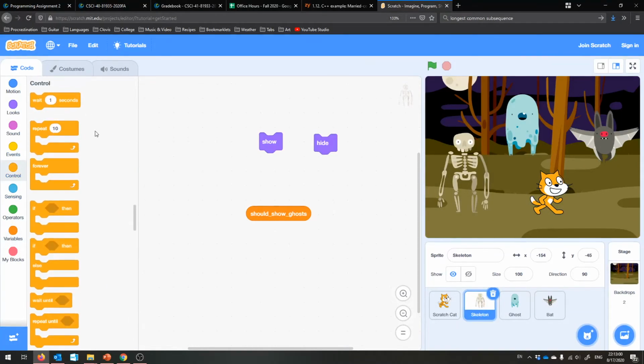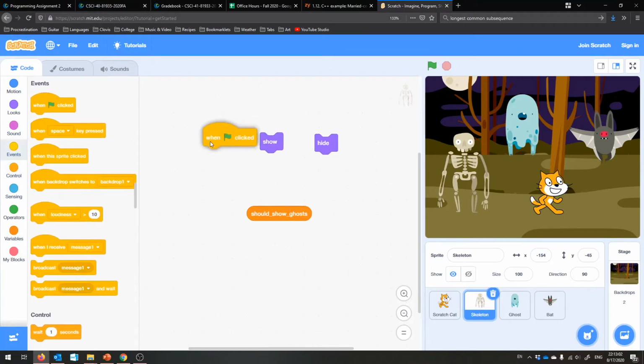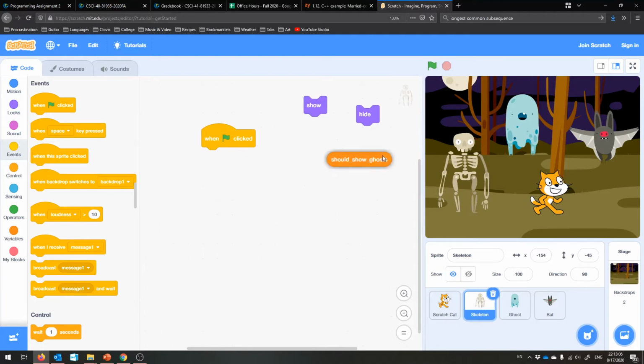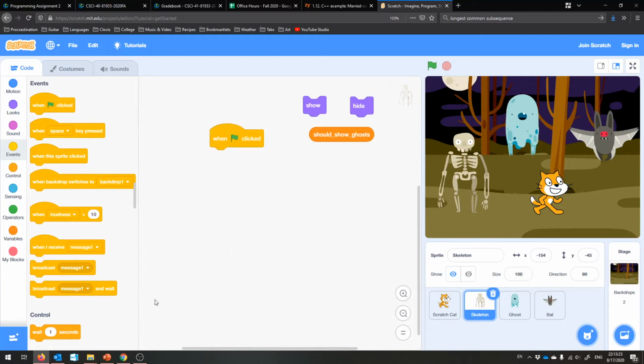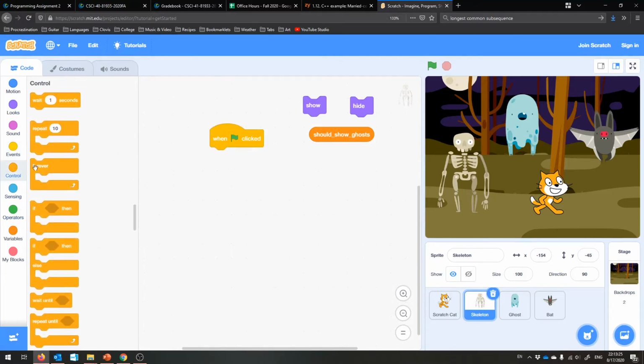So again, this entire program is going to start for every single sprite when the green flag is clicked. And I know our programs are getting big now. It's hard to keep them all in our heads, so I really encourage you to keep looking at this code when I post it, or follow along with me and stop whenever you want to make sure that you know what's going on. So when this is clicked, we will have a forever loop that keeps on checking, hey, should I be showing myself?